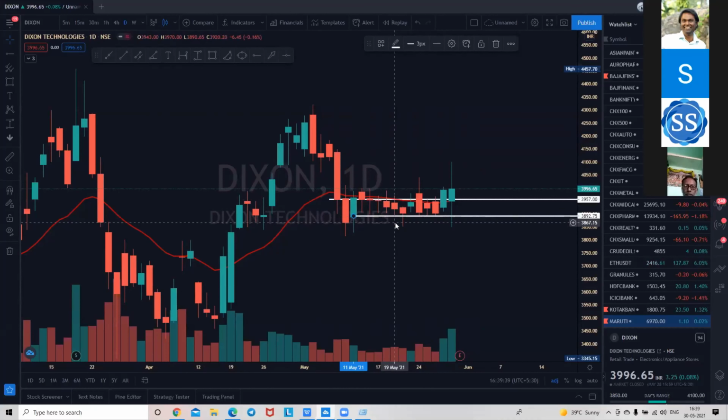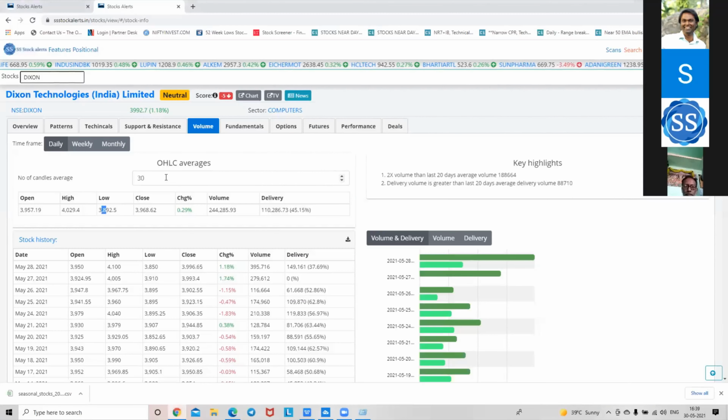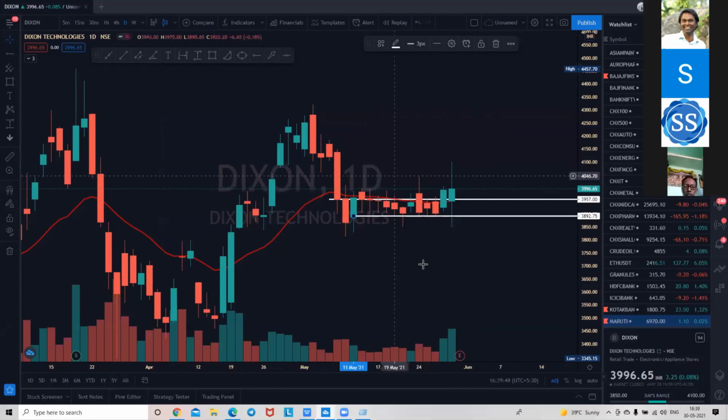So for me, if any stock is trading in these ranges, the 30-day range, I will mark the open and low case, because that's the 30-day trading pattern of everyone, be that HNIs, FIIs, or small retailers like us. Everyone is trading in this range of 30 days for the particular stock.